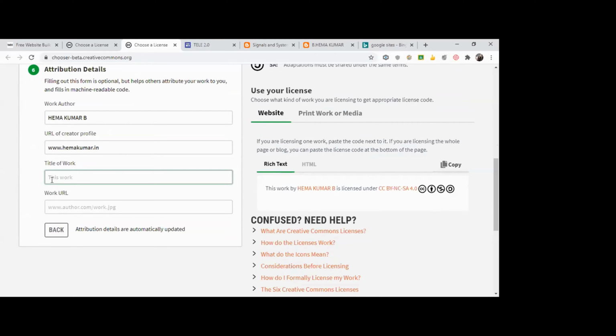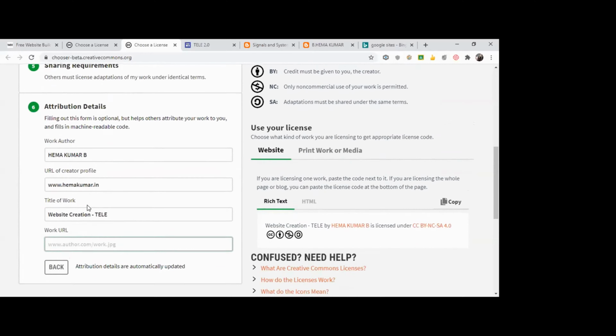Say you have created an open education resource, a content, a PDF book, something. Okay. So you can give the title. Say I'll just put my website here itself. Website creation. I'll just put Tele. For that website, I'm getting this permission. Okay. So the URL and title are sufficient.